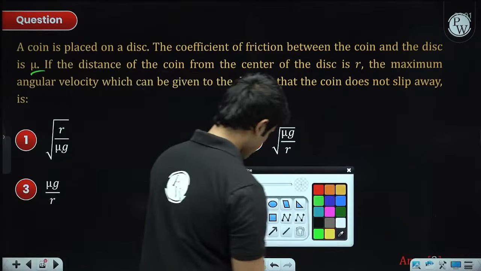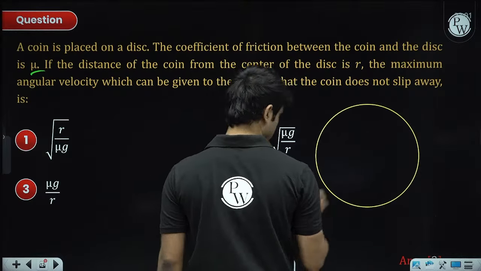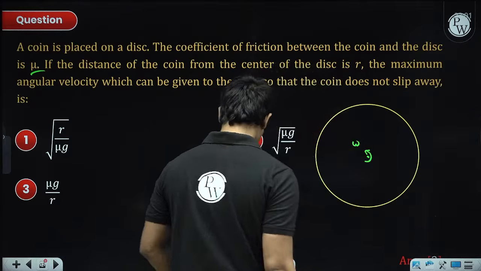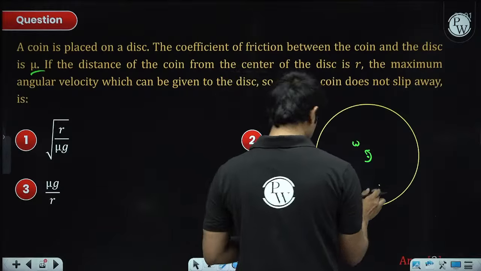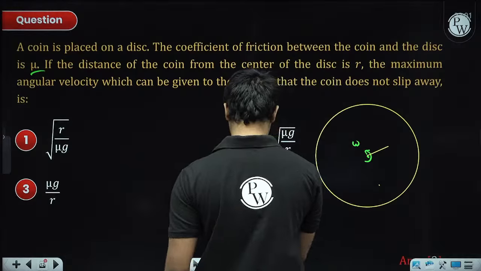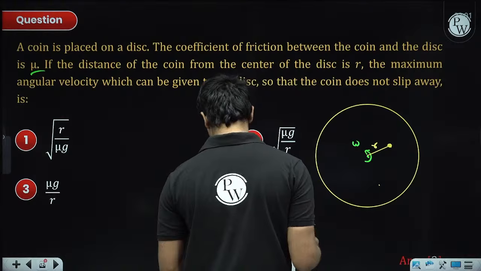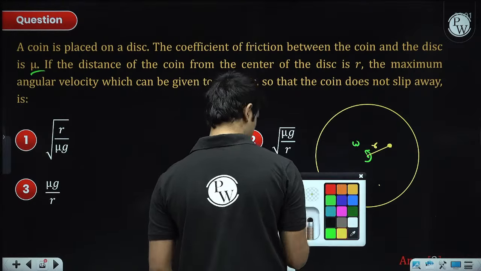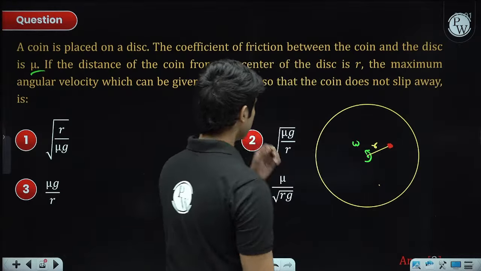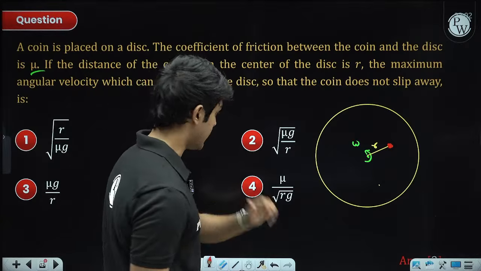Okay, situation is we have a rotating disc which is large. It's rotating with some angular velocity. And at a radial distance of r from the center, there is a tiny coin placed over here, which can be considered as a particle. So we need to find what is the mu value so that the coin does not slip away.